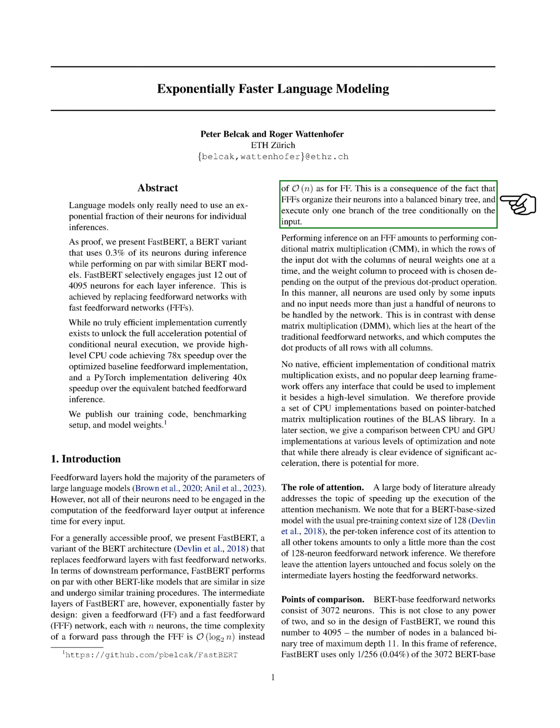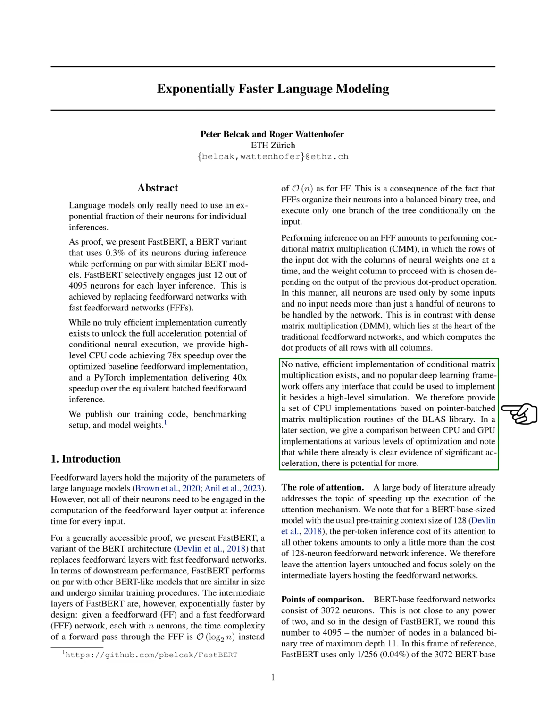This speed difference is due to the way FFFs organize their neurons into a balanced binary tree and only execute one branch of the tree based on the input. Inference in an FFF is like performing a conditional matrix multiplication, CMM, where the rows of the input interact with the columns of neural weights one at a time. The specific weight column to proceed with is chosen based on the output of the previous operation. This means that all neurons are used only by some inputs and no input needs more than a few neurons to be processed by the network. This is different from the traditional feedforward networks that use dense matrix multiplication, DMM, which computes the interactions of all rows with all columns.